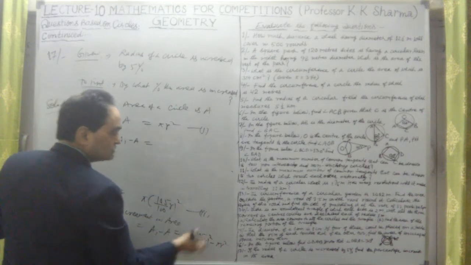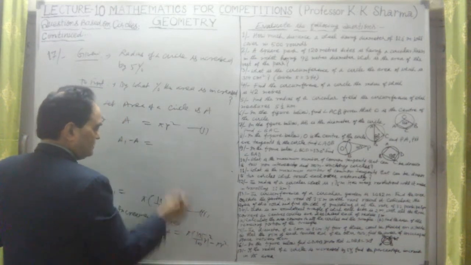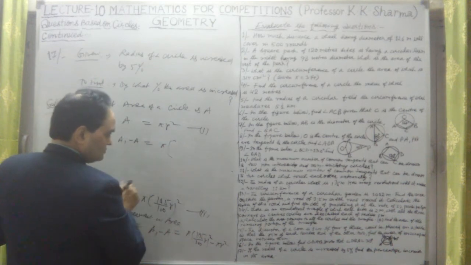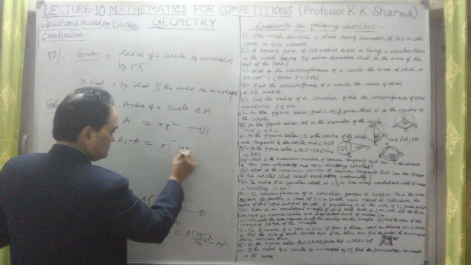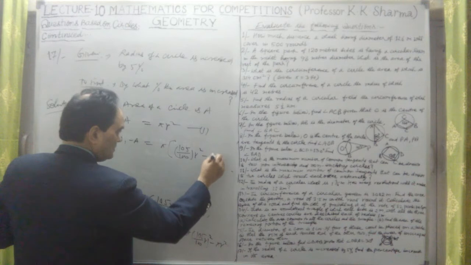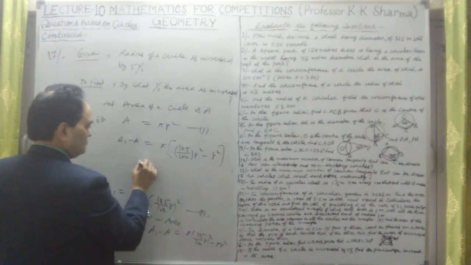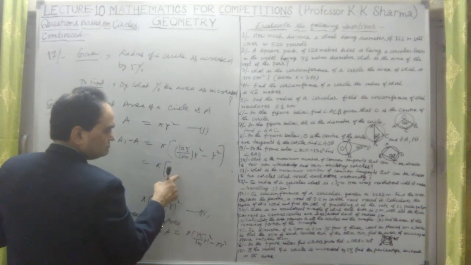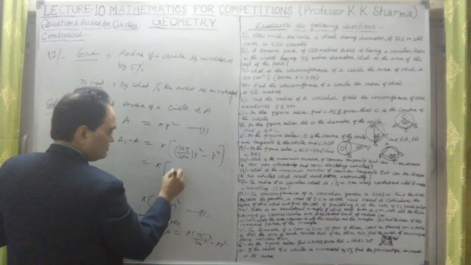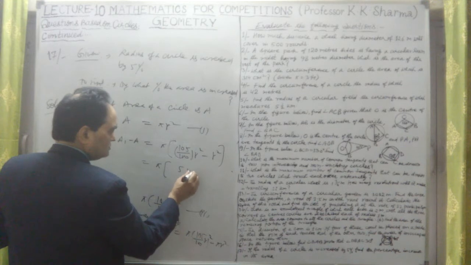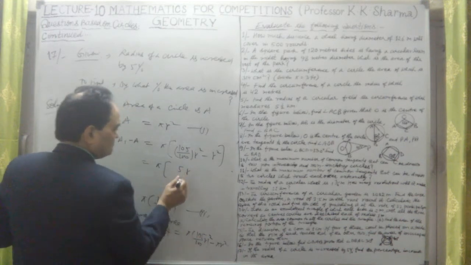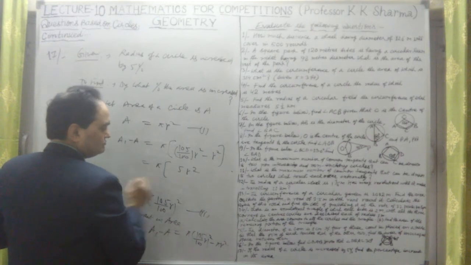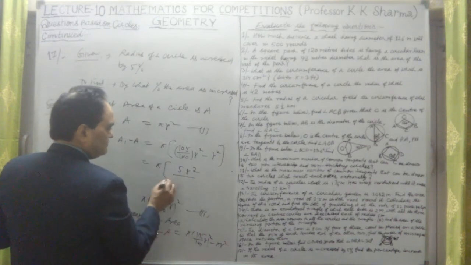First, let me find how much area is increased. If I take pi common, it will be 105 upon 100 R square minus R square. Taking LCM, this will be pi into 105 R square minus 100 R square, that is 5 R square, divided by 100.